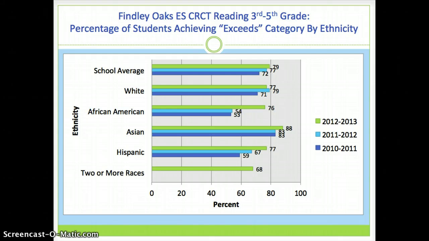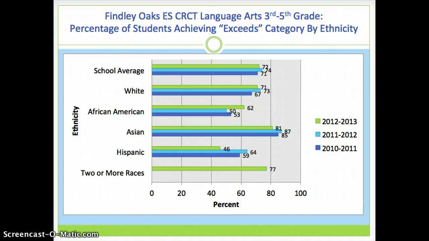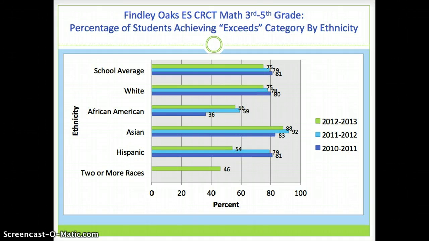This graph is showing the data for the reading test. As you can see, there's much disparity between the groups. Here's the same model showing scores on the language arts test. Again, we have disparity among each different ethnicity and racial subgroup. And finally, here's the same model showing scores on the math test.